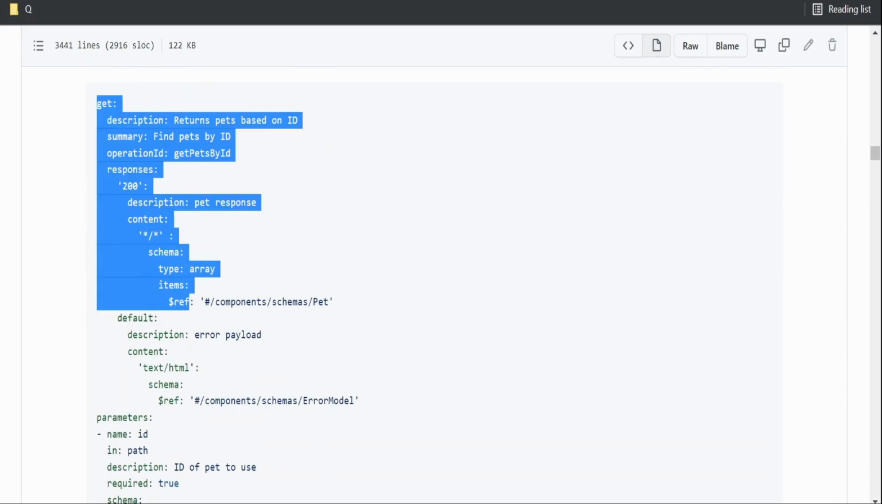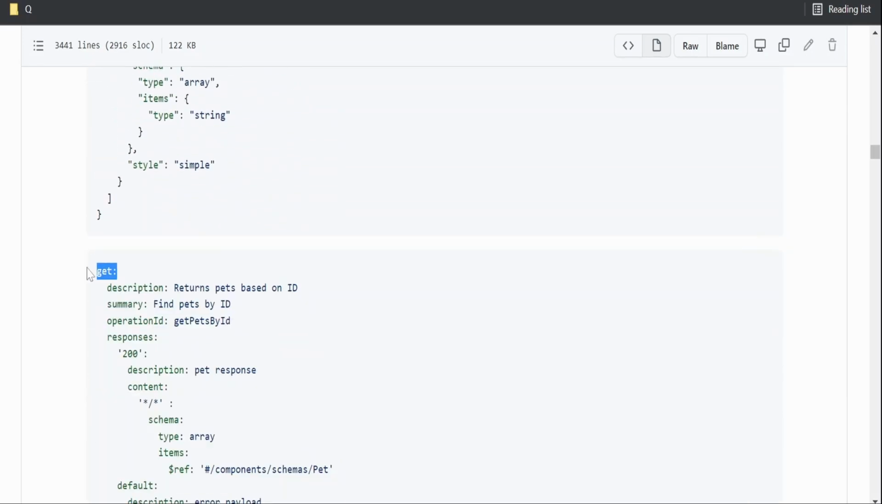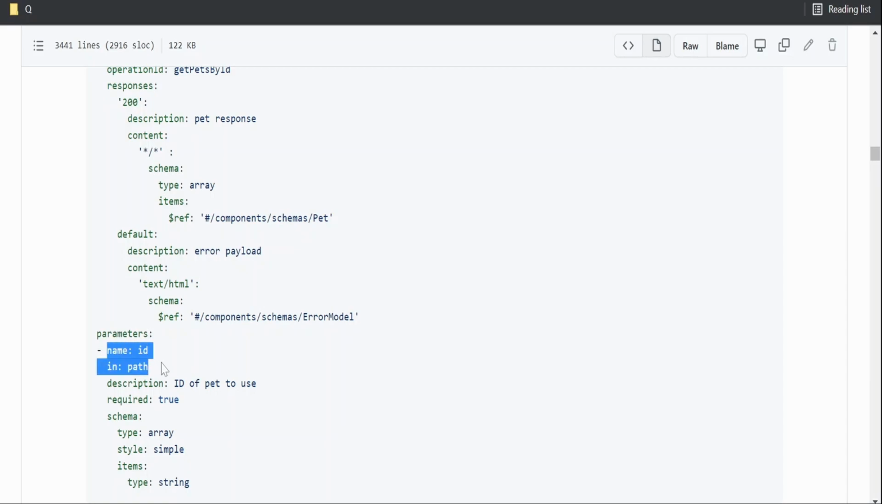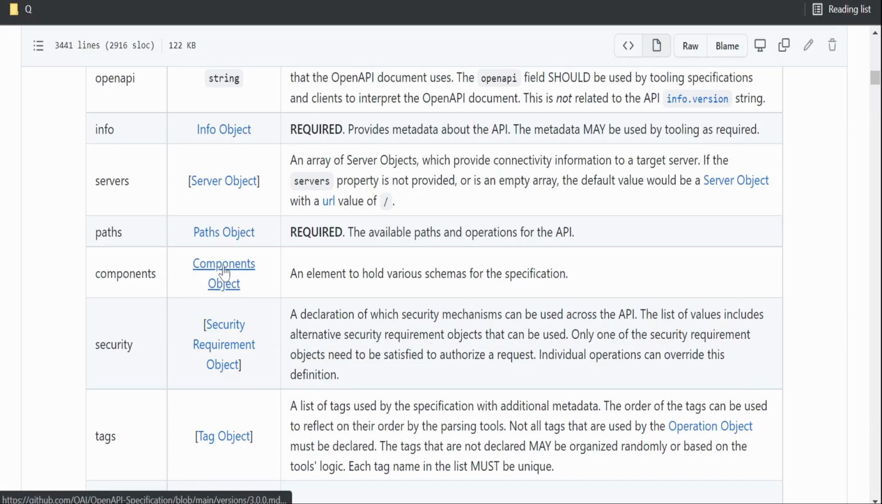These are a few of the HTTP methods. Like this, we can have path item objects over here, HTTP methods, and each will carry its own description, summary, and responses. In case of a request, we need to pass the request body, and if you are passing parameters, like the name, ID. Next is the components, how we can build reusable code.